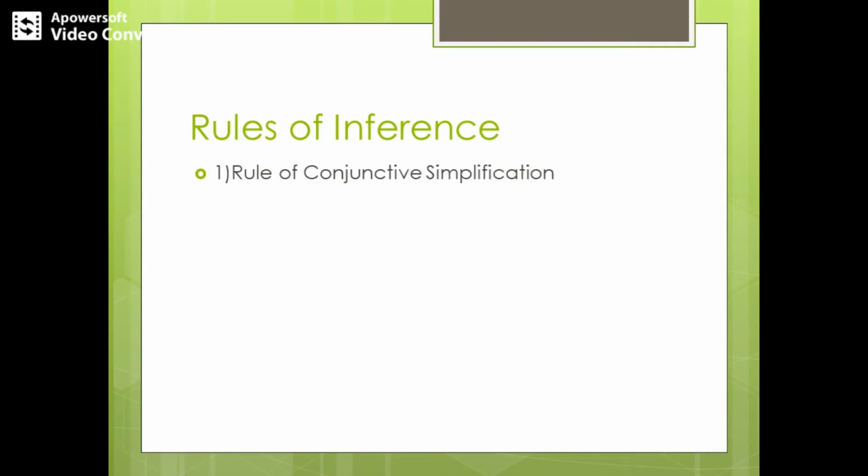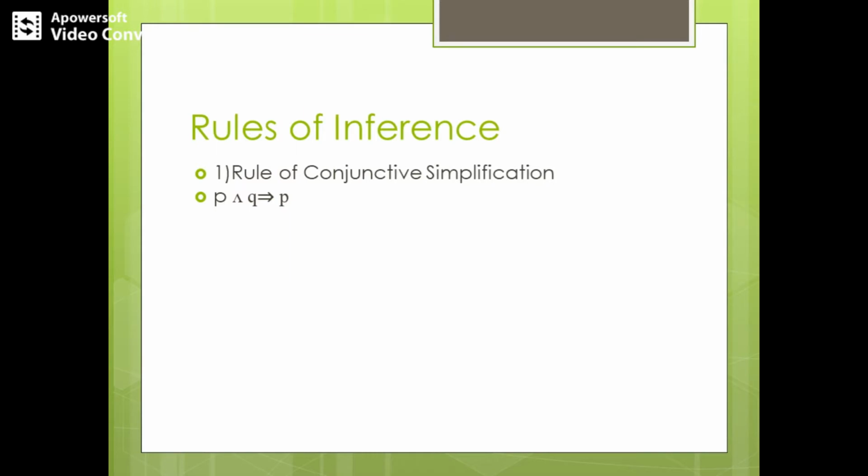The first rule of inference is the rule of conjunctive simplification. Let's say we have two propositions p and q. If p and q is true, then we can say the conclusion p is true.